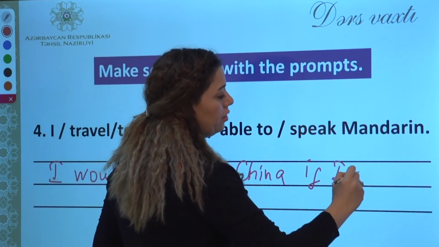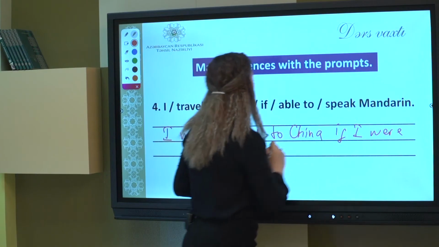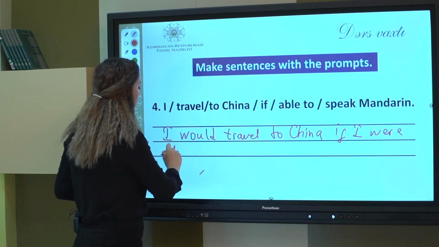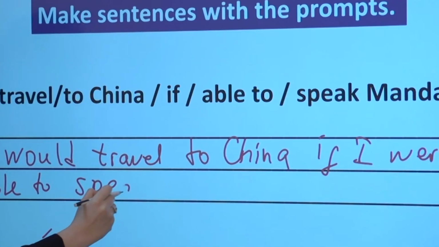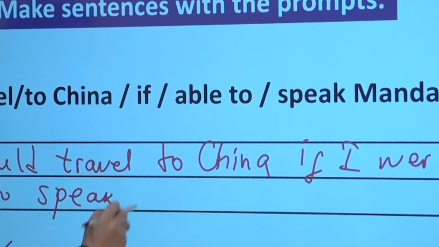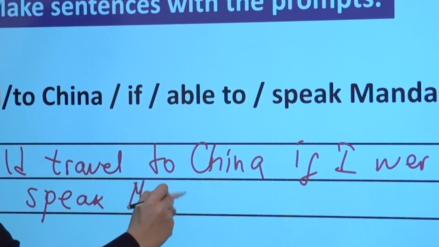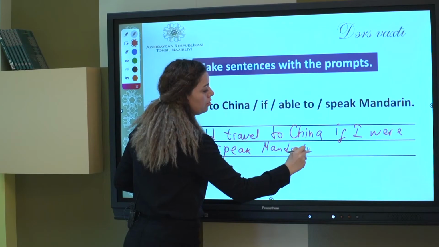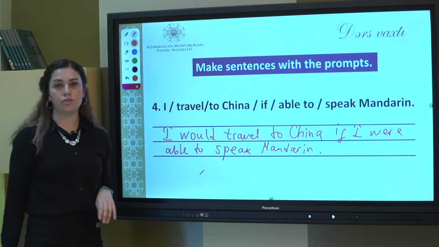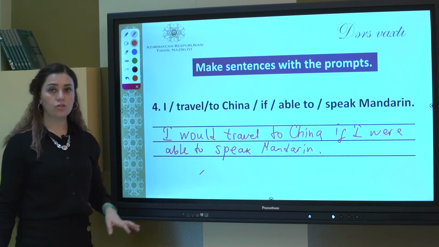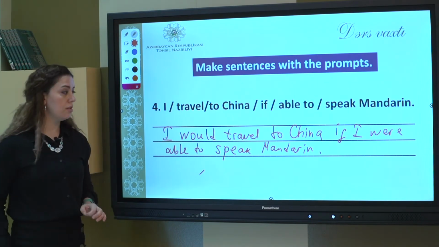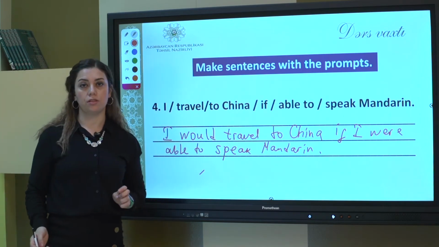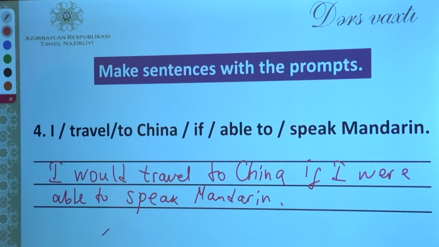If I were able to speak Mandarin. Mandarin is a language in China. So the situation is that I don't speak Mandarin. This is the unreal situation. But if I could speak, if I spoke, I would travel to China.